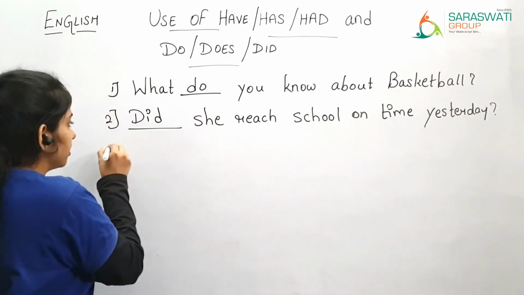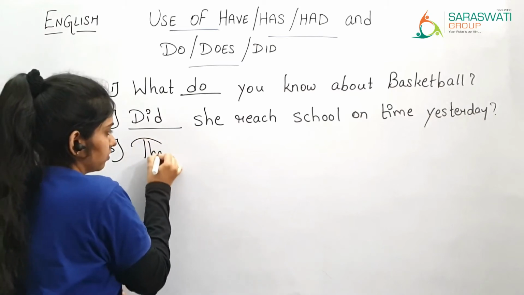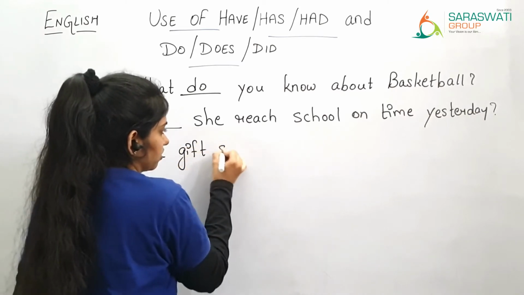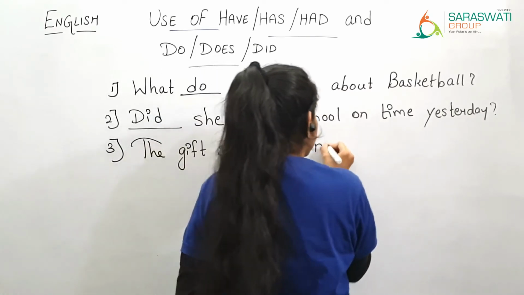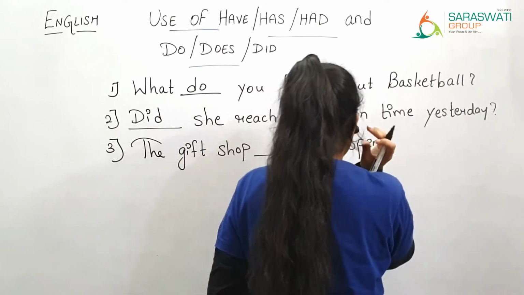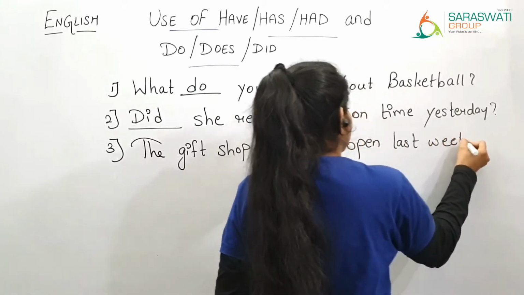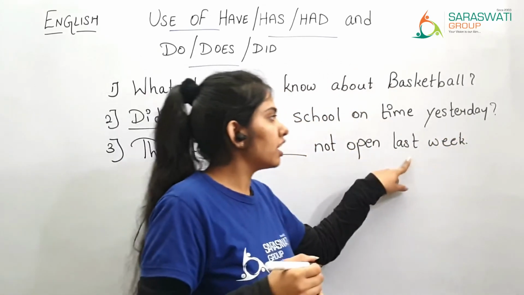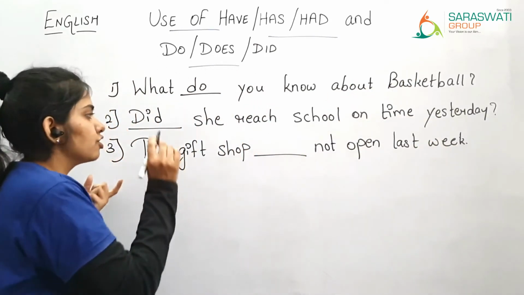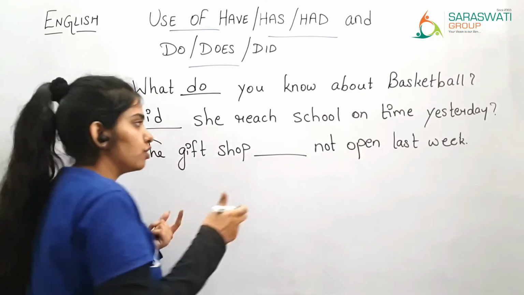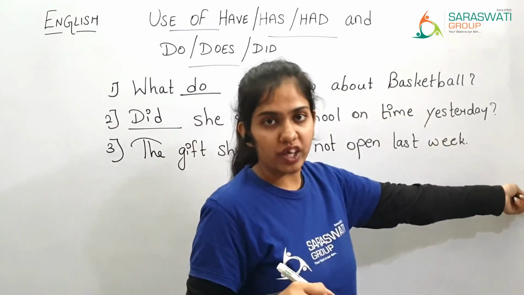Now the third one: the gift shop dash not open last week. So here we are talking about last week. So again this sentence is in past tense. So when the sentence is in past tense we are going to use did. The gift shop did not open last week.